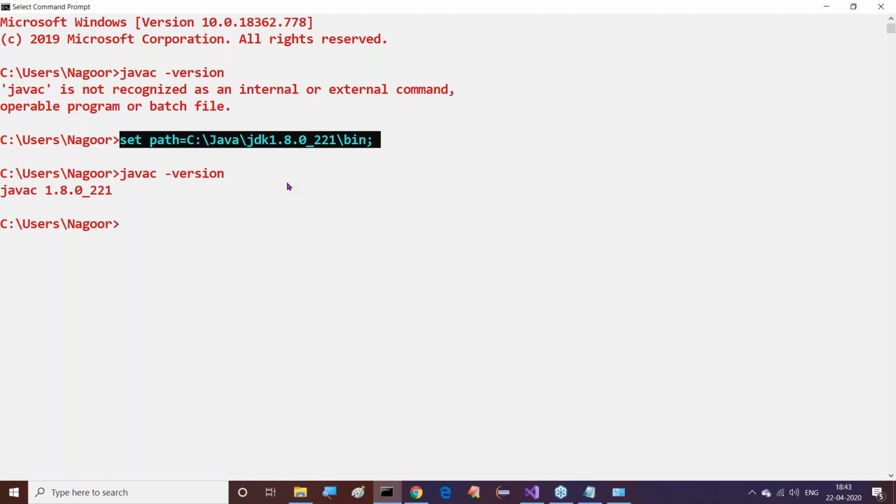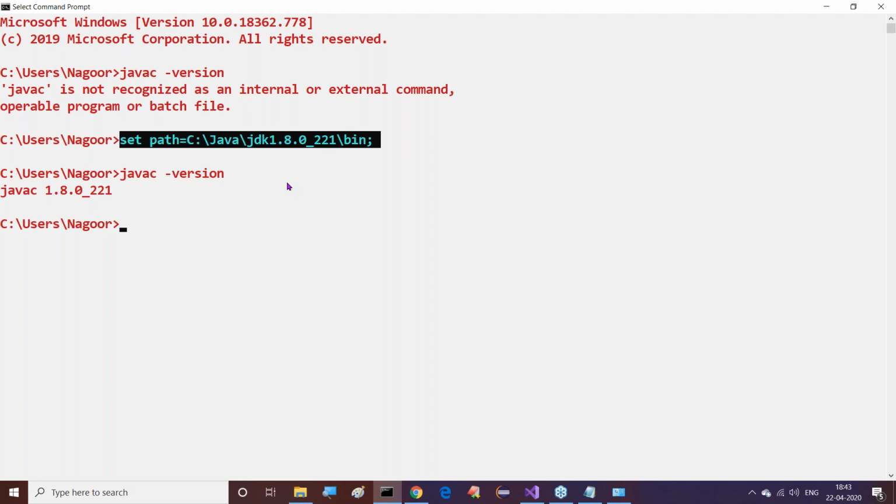What is my alternative there? One time if I set the path, that must be available to all command prompts. Even if I open 100 command prompts, at each and every command prompt, automatically that path we have to get. If you want to set a path like this, a one-time setup that is permanent for all command prompts, then we should go for a permanent setup.